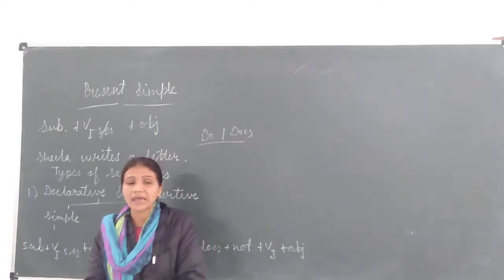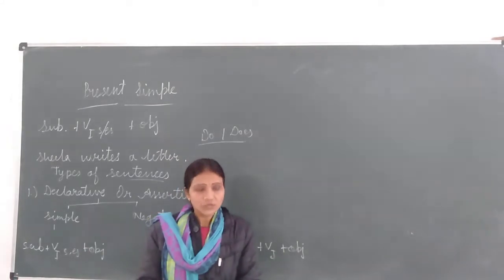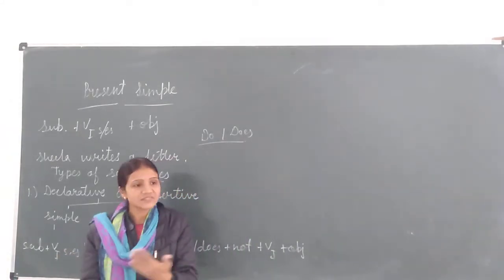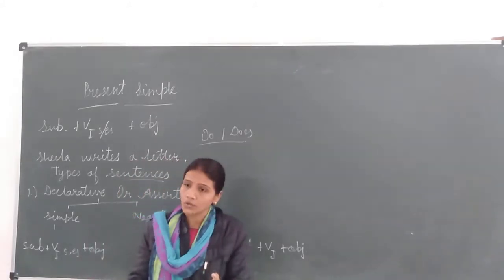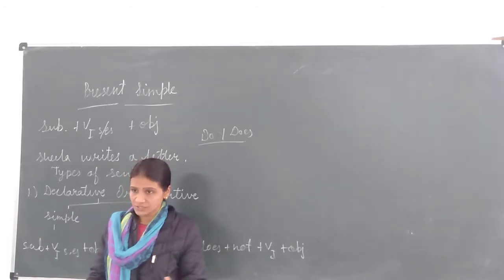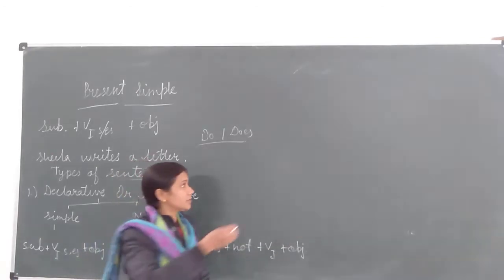In these types of questions we can give the answer in yes or no, or we can say we start our answer with yes or no. So these sentences are known as yes no questions. Clear? So now I am writing here the sentence structure of an interrogative sentence.